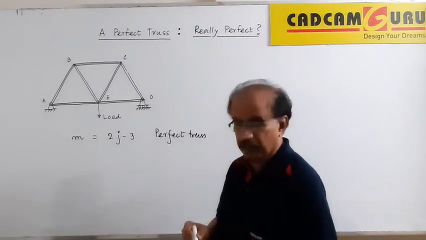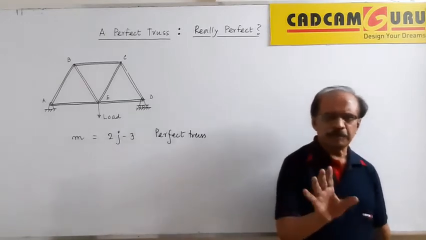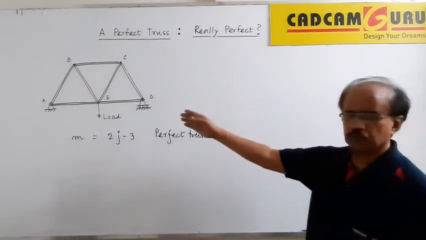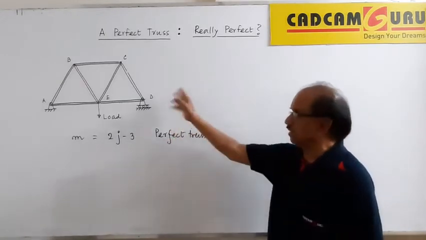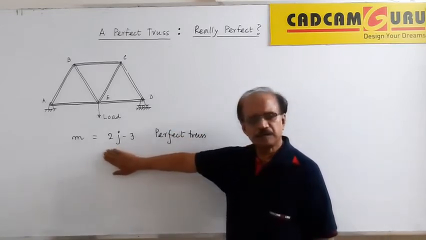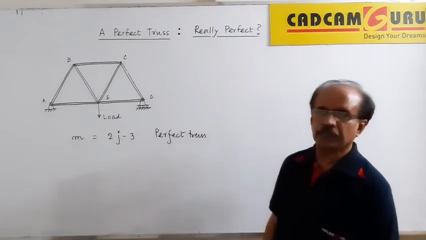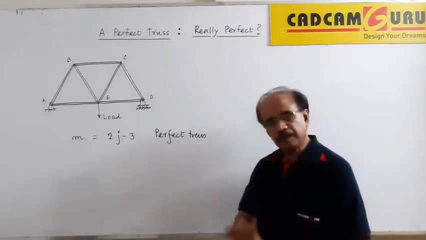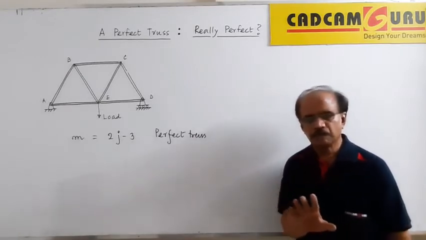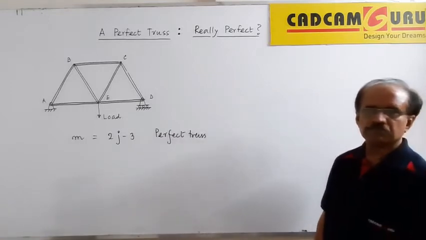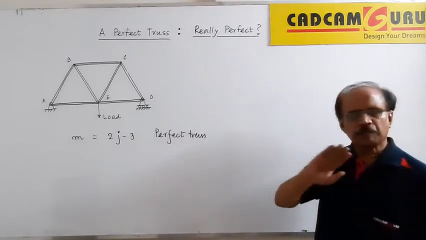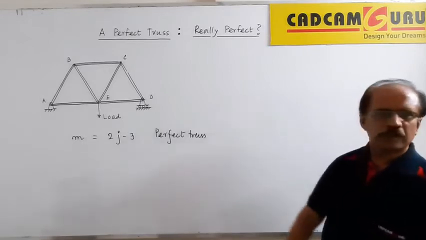Why has the name perfect been given? It is a simple thing. When there is any load on a truss where this relationship is satisfied, the truss will not have any collapsing action. That is a guarantee given. The truss may undergo some deflection here and there, but no collapsing action. And because the collapsing action is completely prevented, the truss is called the perfect truss.